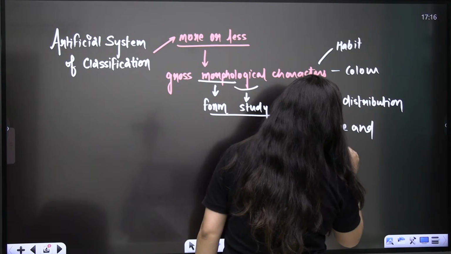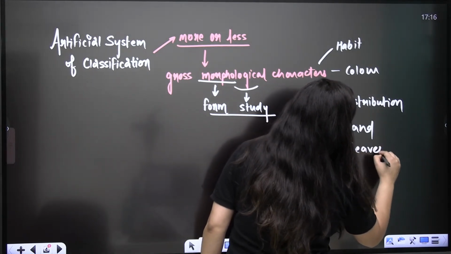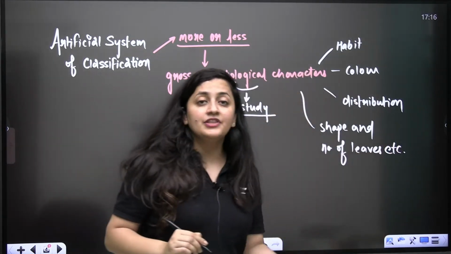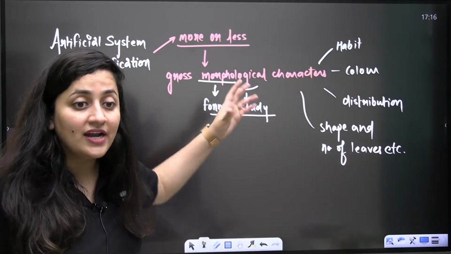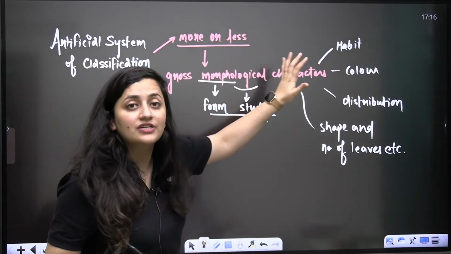Shape and number of leaves, etc. So such type of characters were considered, right? Even the color, they were even noticing the color. So that is why we are using the word gross morphological characters were considered.